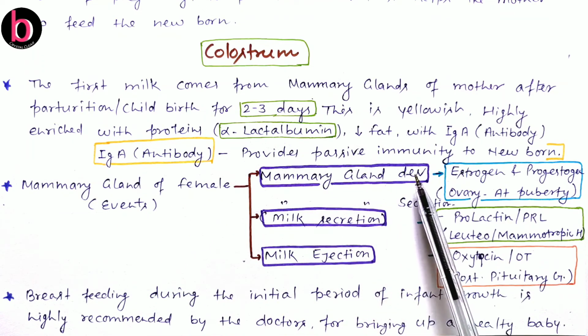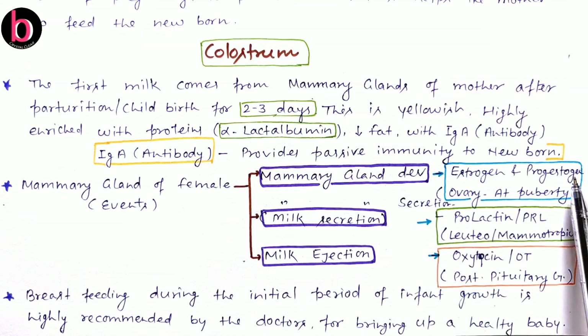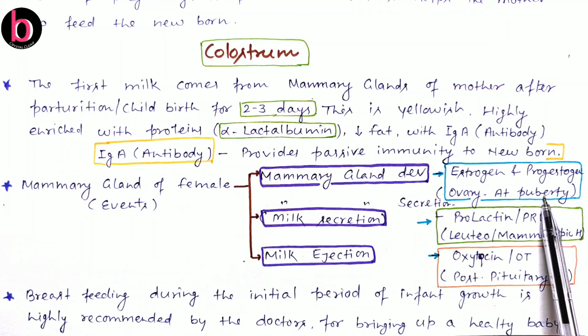Now about the events related to the mammary gland of the female. Mammary gland development occurs at the time of puberty by estrogen and progestogen hormones. Both these hormones are secreted by the ovary at the time of puberty.